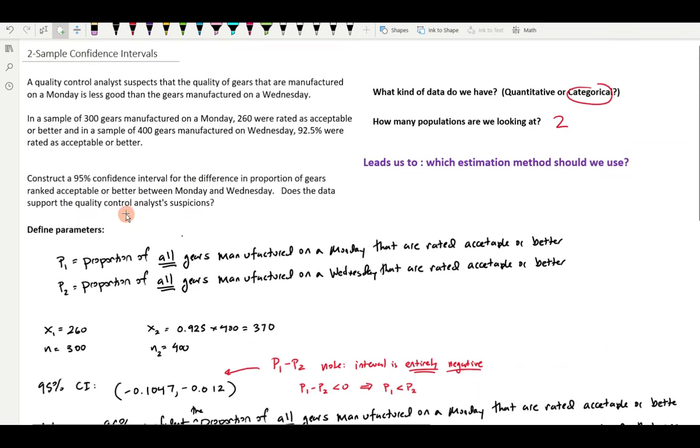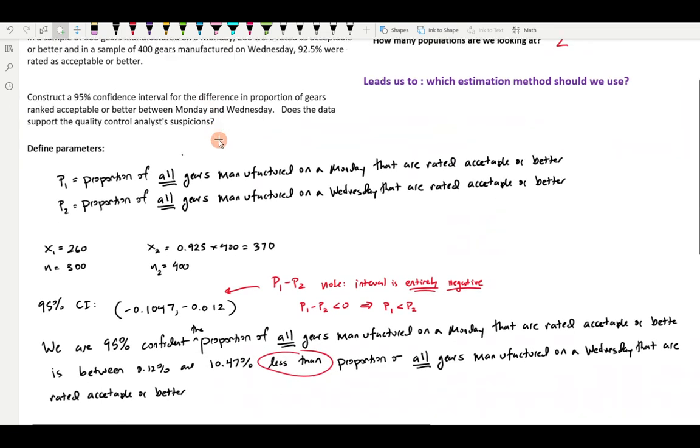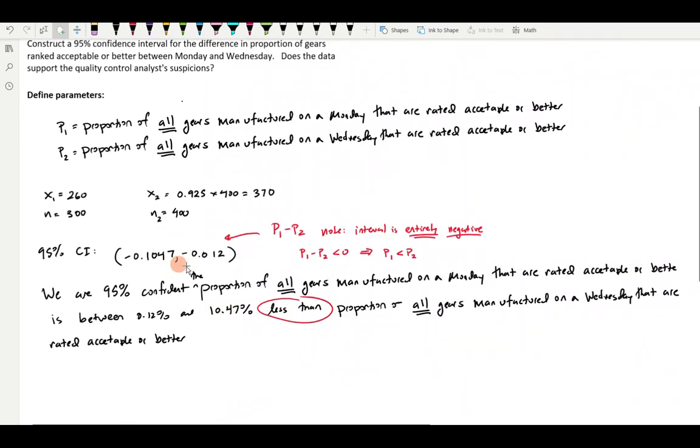Maybe to go back slightly, this difference here is P1 minus P2. So note that it's entirely negative.